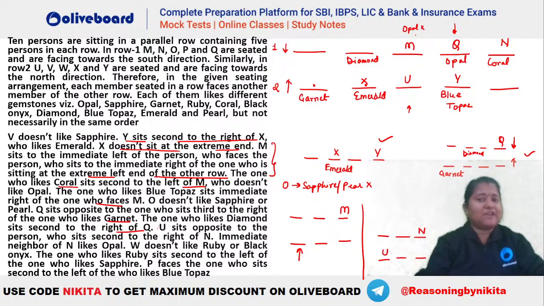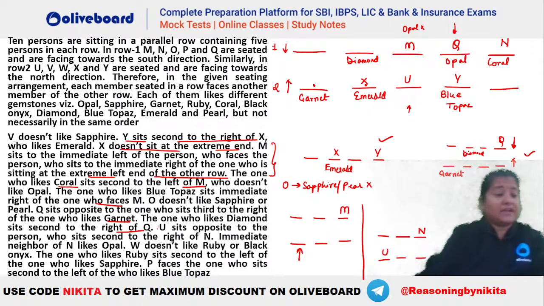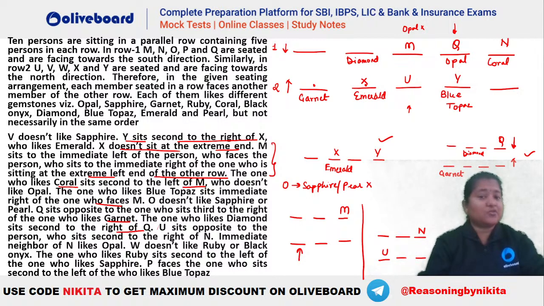So you can see that we have fixed 3 persons in row 1 and similarly 3 persons in row 2 also. Two people are still remaining in each. Let's see what is given next. Okay. So now this is all done. Till here everything is complete. Immediate neighbor of N likes opal. That is all done. W does not like ruby or black onyx, right?